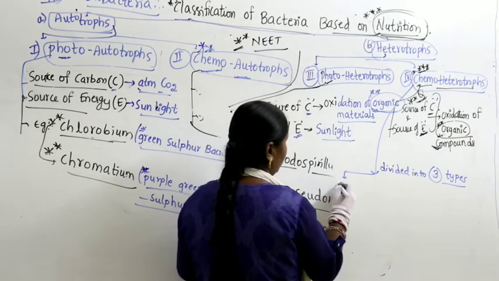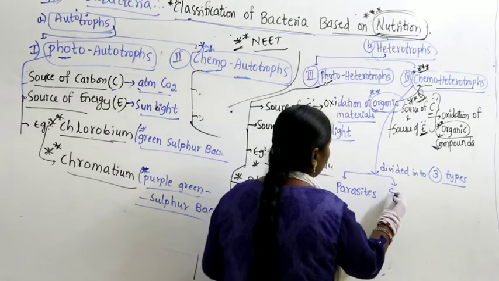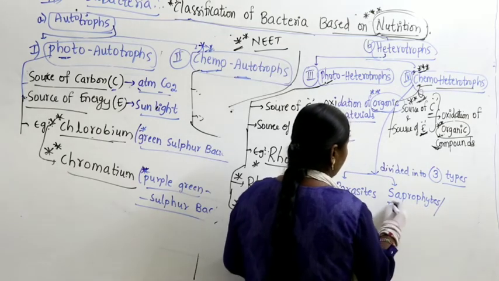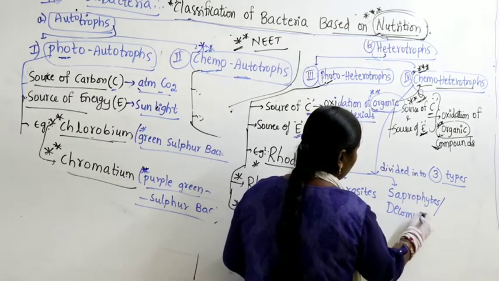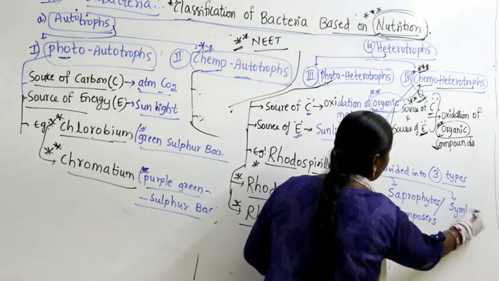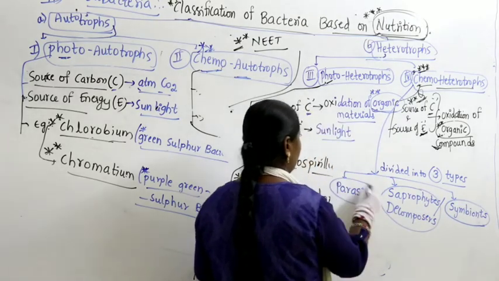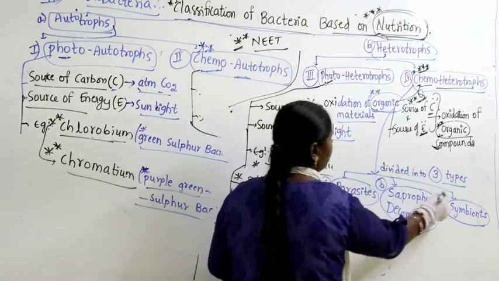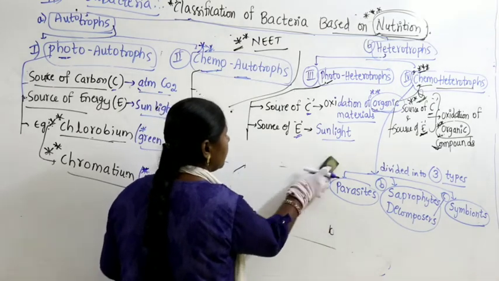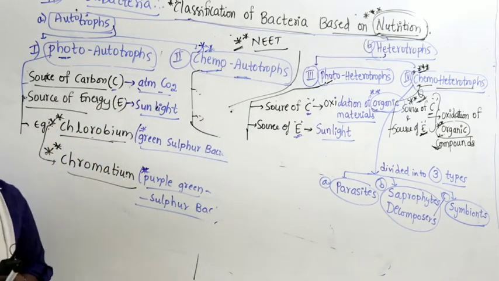Some are called parasites, some are called saprophytes or decomposers, and some are called symbionts. 3 categories.